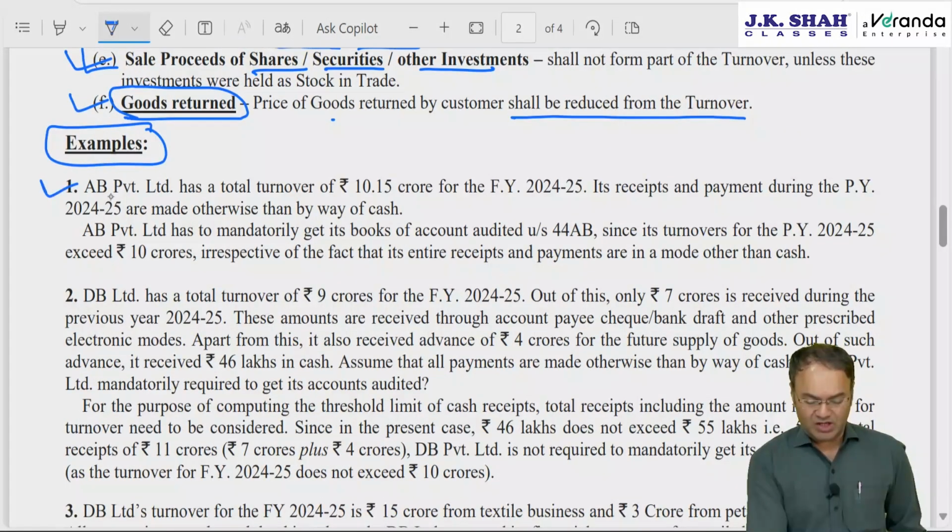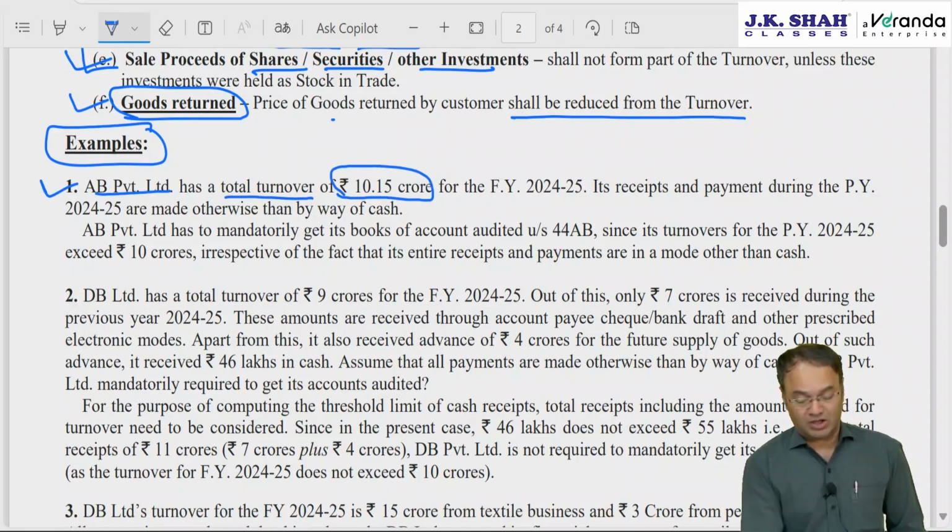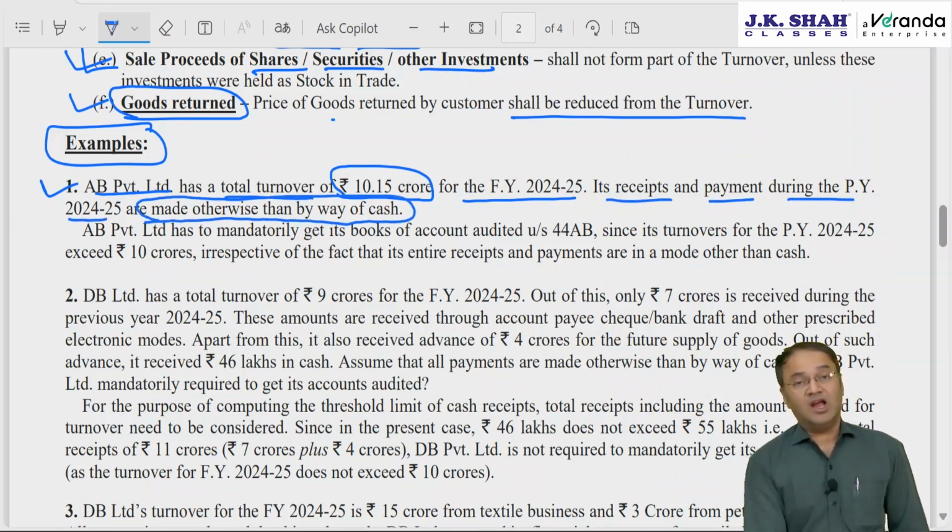Understand this example. Number 1, AB Private Limited has a total turnover of 10.15 crore, which is more than 10 crore for the financial year 24-25. Its receipts and payments during the previous year 24-25 are made otherwise than by way of cash, entirely by banking channel. Answer: once the turnover is more than 10 crore, then you don't have to bother about whether turnover is through banking channel or in cash.